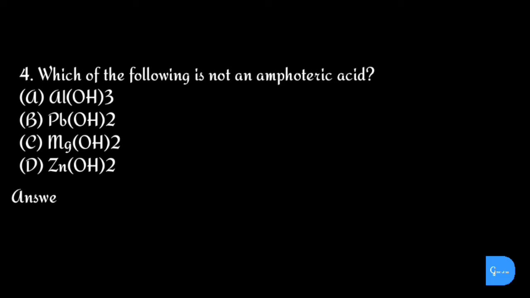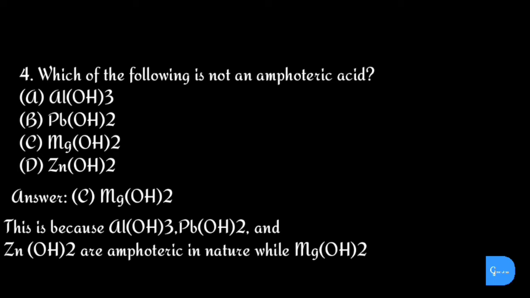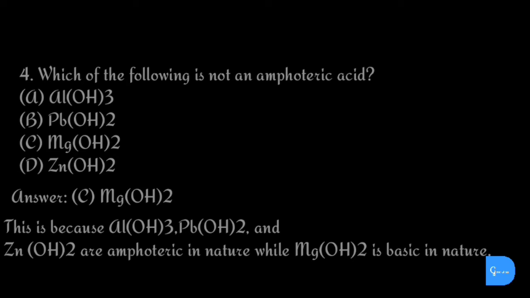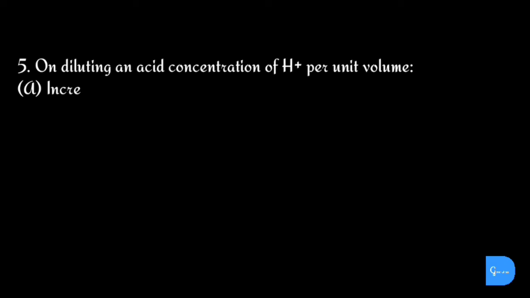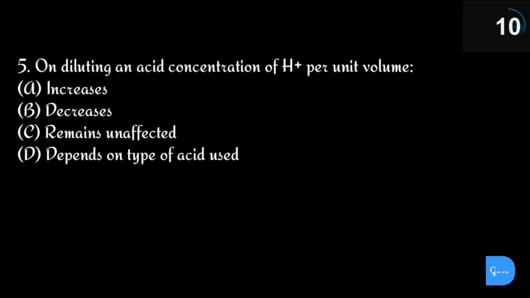The correct answer is option C. Magnesium hydroxide. This is because aluminum hydroxide, lead hydroxide and zinc hydroxide are amphoteric in nature, while magnesium hydroxide is basic in nature. Question number 5. On diluting an acid, concentration of hydrogen ion per unit volume? Options are A. Increases, B. Decreases, C. Remains unaffected and D. Depends on type of acid used.